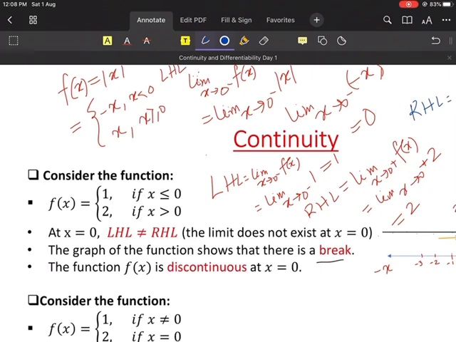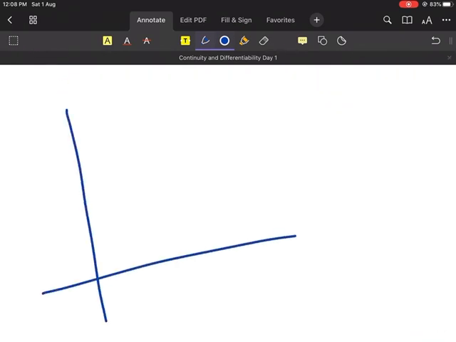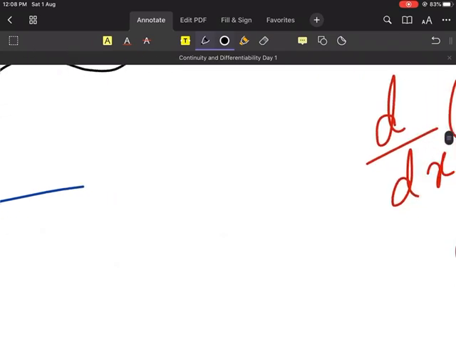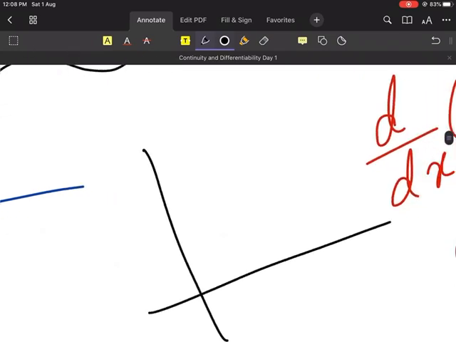So what we can say is that the function f(x) is discontinuous at x equal to 0. Understood? The function f(x) is discontinuous at x equal to 0. Now, I told you, when can a function be continuous? Just simple. A function can be continuous when, suppose I am drawing the graph of the function, I don't lift my pen. The function is continuous at all values of x.